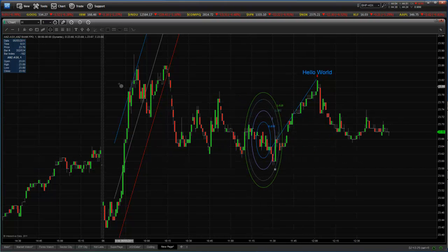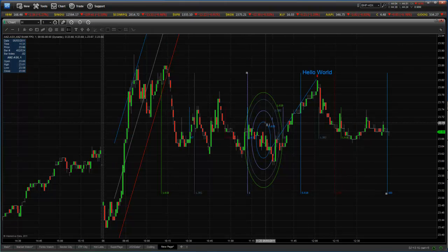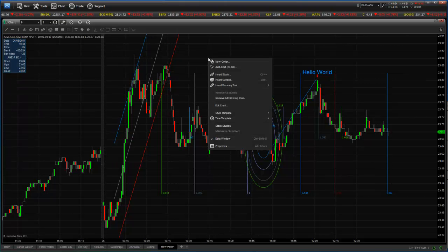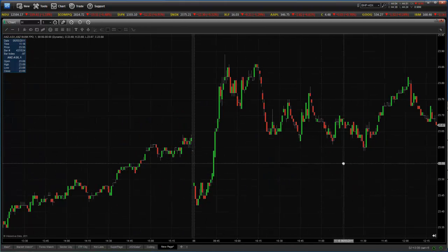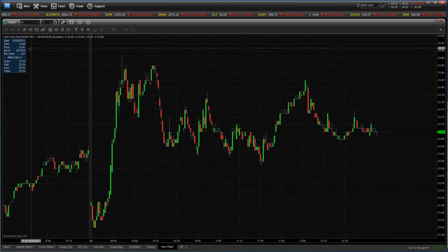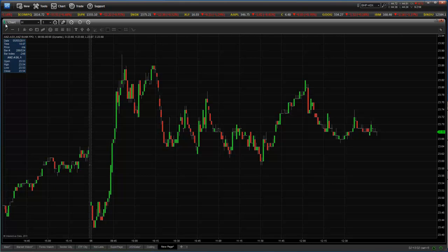Target tools. There's just, the features are endless. And you can see we've made a mess of our chart. So we want to remove all drawing tools, and we're back to where we were. It's just so user-friendly, so easy to use, and yeah, it's amazing.